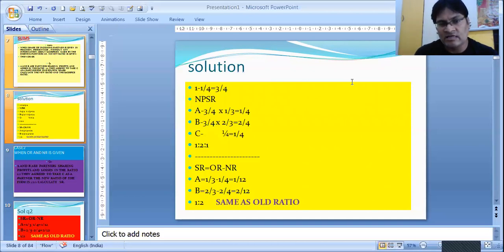So this is the calculation of NPSR. A is going to share 3/4 of 1/3, which is 1/4, because 1:2 is the ratio. B is going to share 3/4 of 2/3, which is 2/4, and we have already seen that C was getting 1/4. So the new ratio becomes 1/4, 2/4, and 1/4.